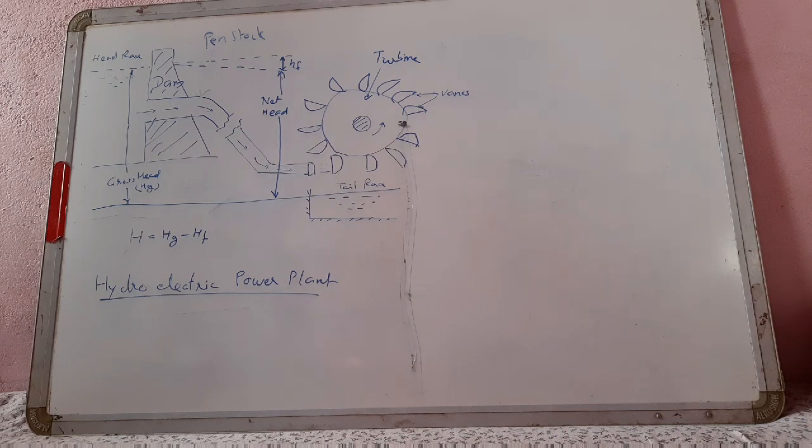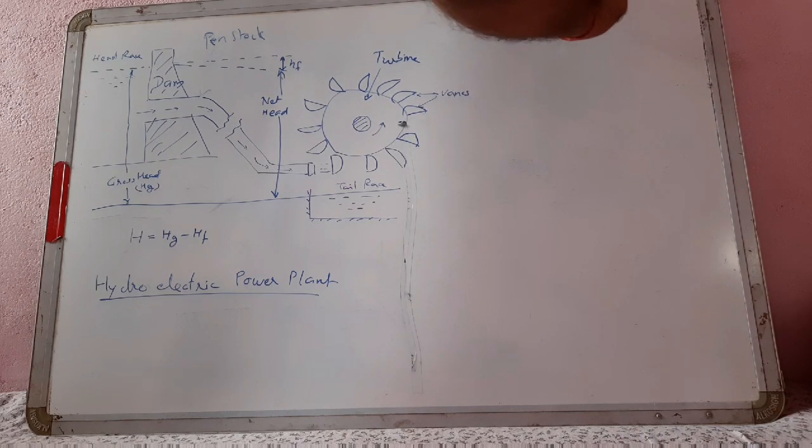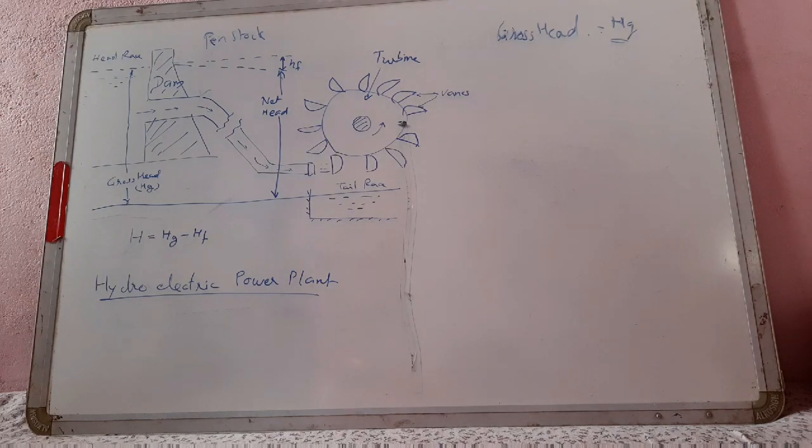So some definitions are here, like gross head. The difference between the head race level and tail race level when no water is flowing is known as gross head. This is generally shown by Hg.